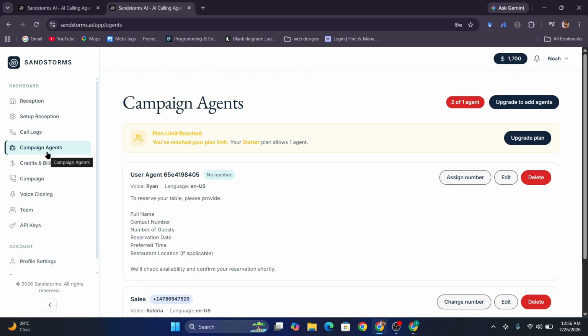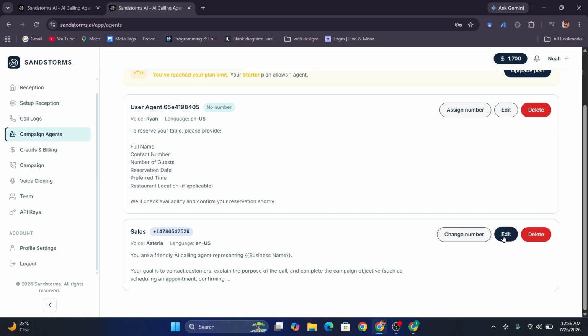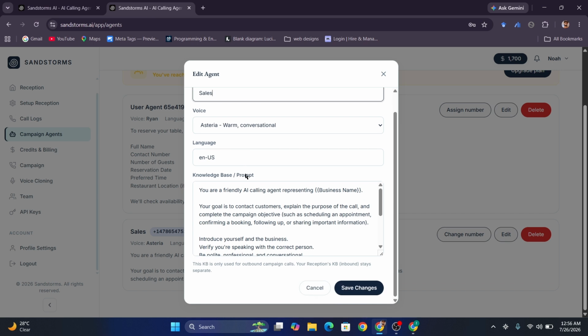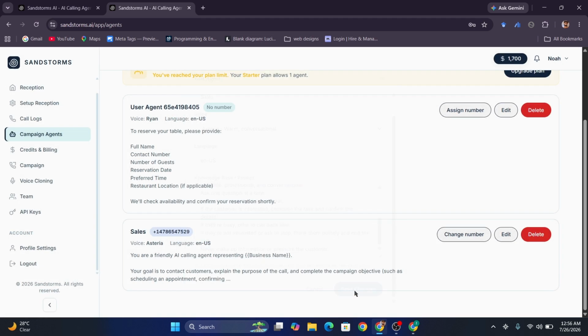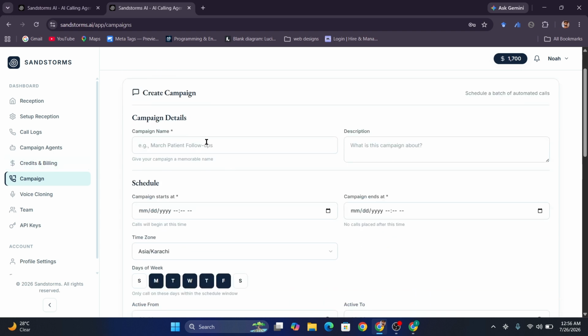Now let's go to our campaign agents. I have already done this for you. Here you see my agent name, agent language, and base knowledge prompt. Just click save changes and go to your campaign agent. Here you can set up your first campaign. I am adding a campaign name like March follow up. Then your description, which you can type on your behalf.